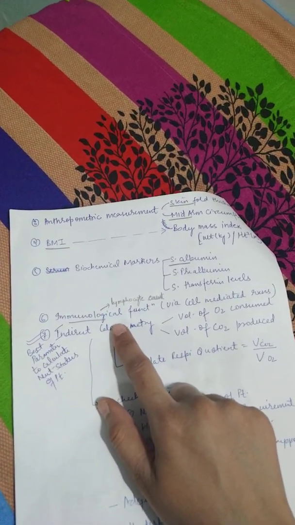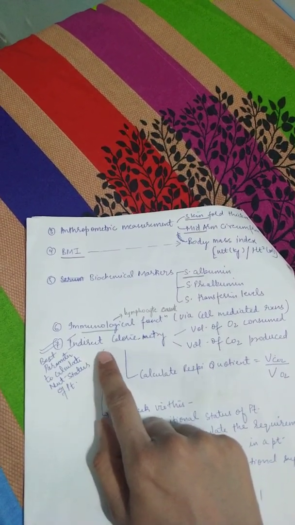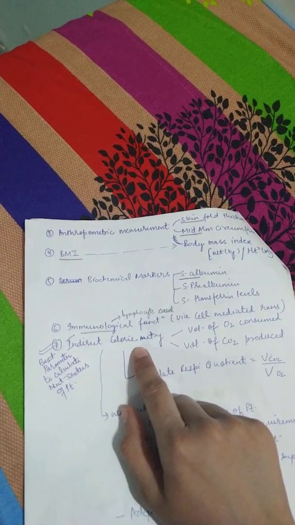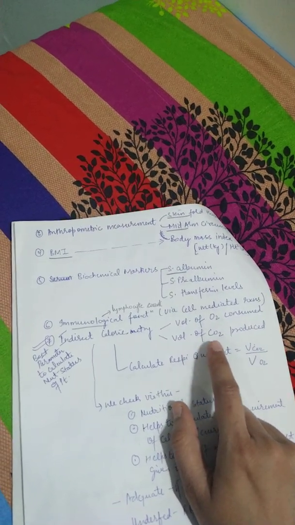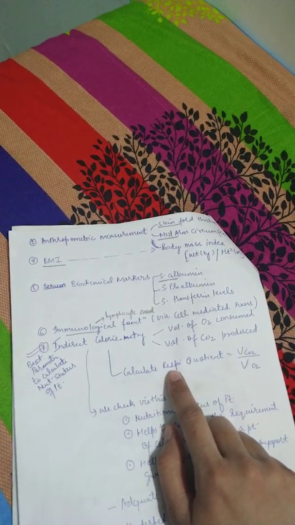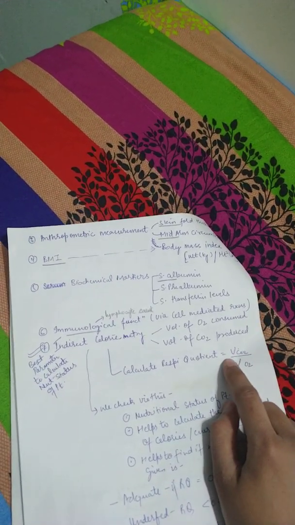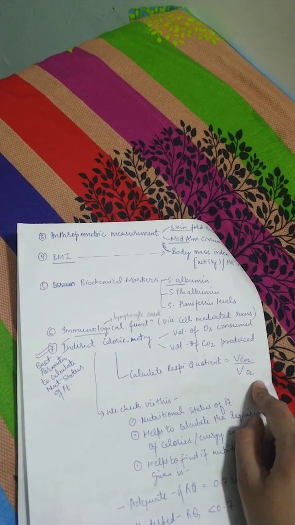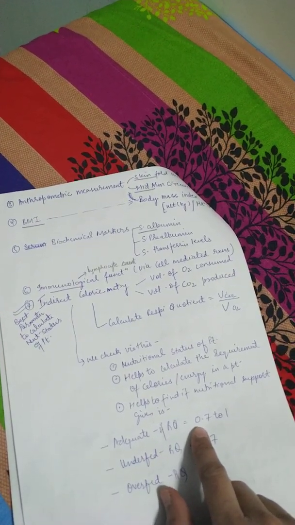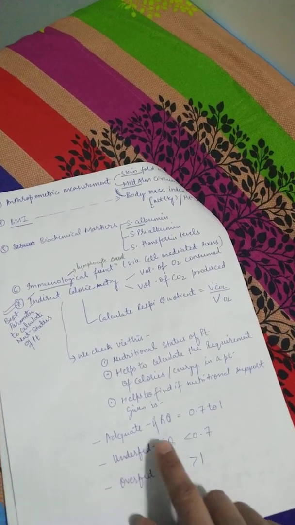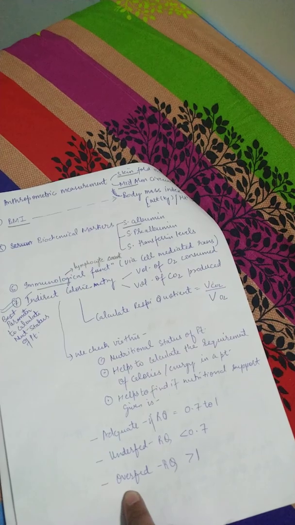Then we see the immunological functions of the body by looking at the lymphocyte count, and indirect calorimetry. It is very important. In this we check the volume of oxygen consumed and the volume of CO2 produced. Then we calculate something called the respiratory quotient, which is the volume of CO2 produced divided by the volume of oxygen consumed. If the respiratory quotient comes out between 0.7 and 1, it is adequate. Less than 0.7, underfed, and more than 1, the patient is overfed.